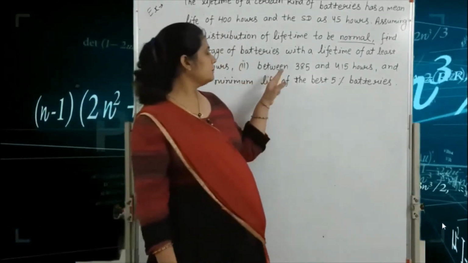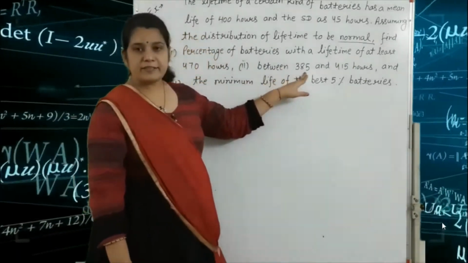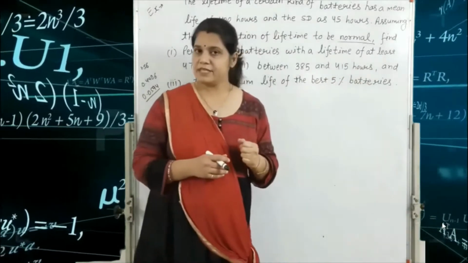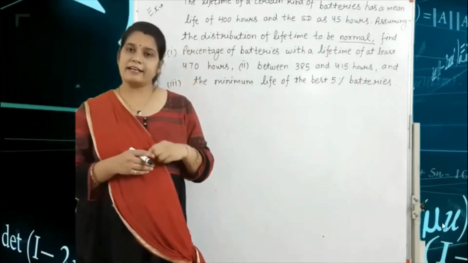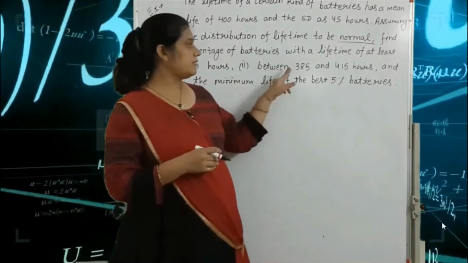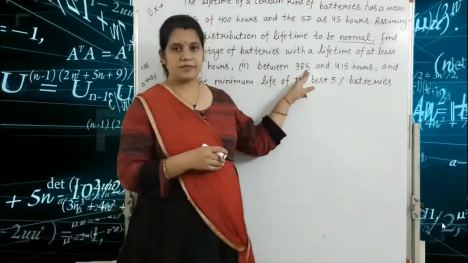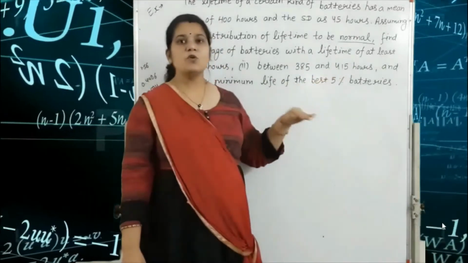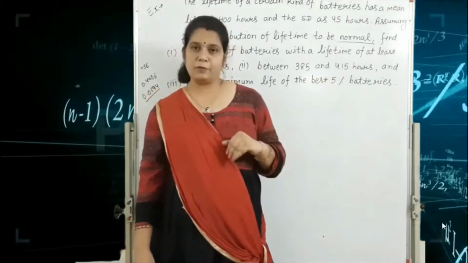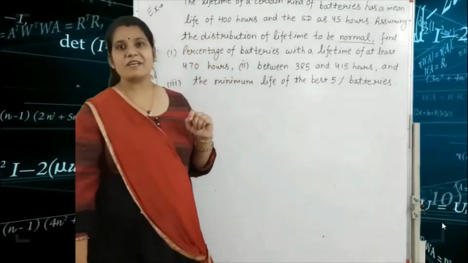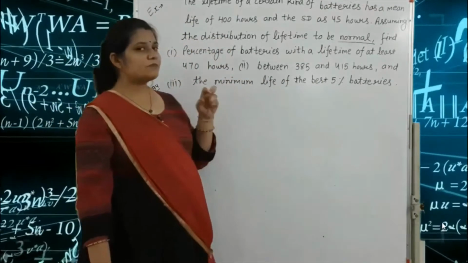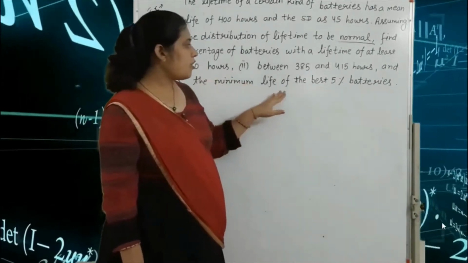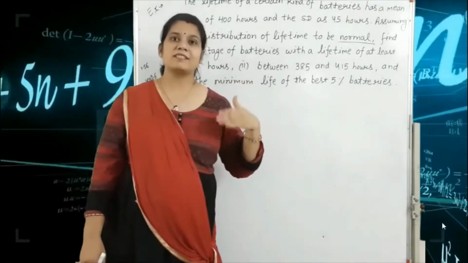Second, we find between 385 and 415 hours. That means we consider X a random variable, so in the second part we find the probability of 385 less than or equal to X less than or equal to 415. And the third one is very important because there is some trick. Why? The third one is the minimum life of the best 5% batteries.